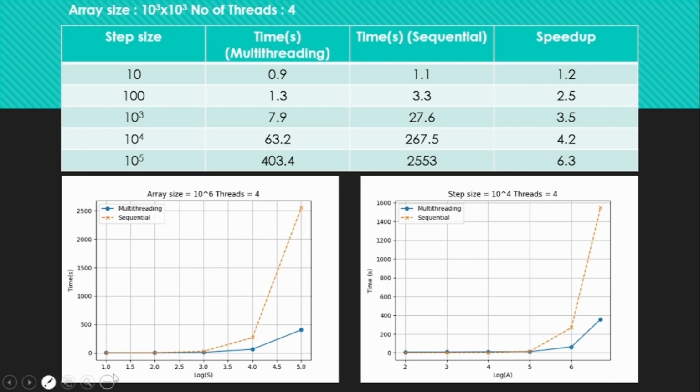So that means here it is 1, 2, 3, 4, 5, that means 10 to the power 1, 10 to the power 2, 10 to the power 3, and after crossing these 10 to the power 3 steps it is actually giving us the speed up, because this is the time for sequential and this is for multi-threading. Similarly for the array size the speed up is like this. When it is 5 times 10 to the power 6 we are getting a large speed up actually.